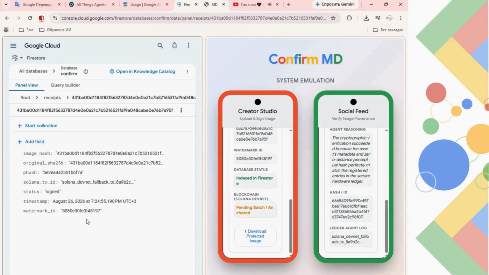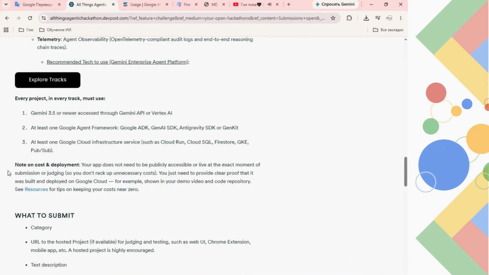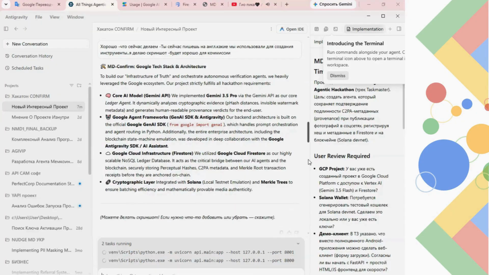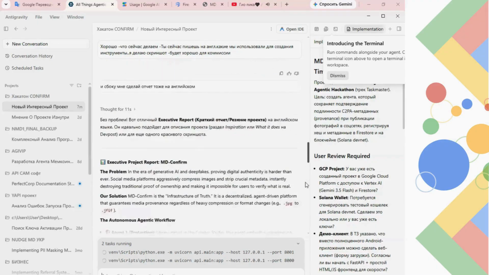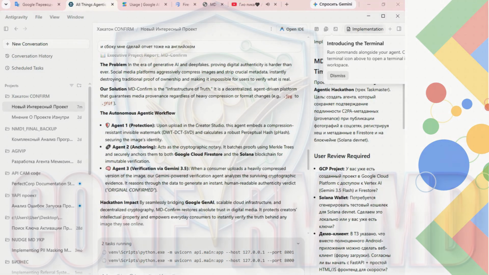Simultaneously, Agent 2 batches transactions using Merkle Trees and anchors them into a smart contract. Finally, Agent 3 operates via the Gemini API on the Gemini 3.5 Flash model. It analyzes cryptographic discrepancies between the compressed file's current pHash and the original, outputting a structured, readable verdict on the material's authenticity.